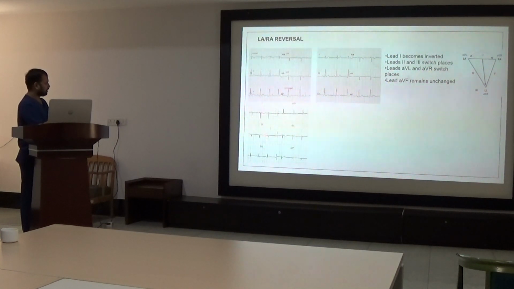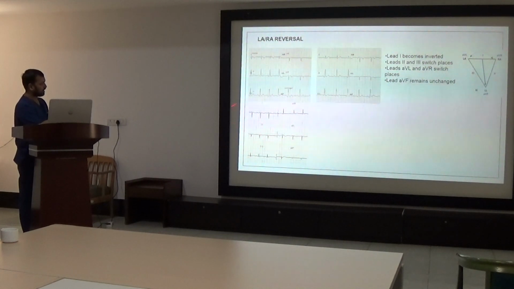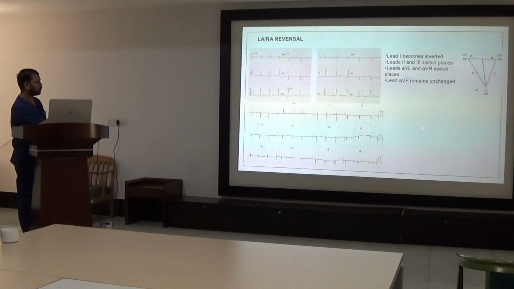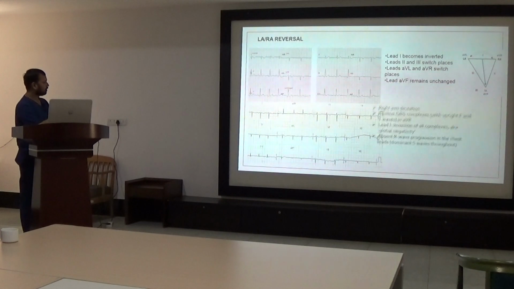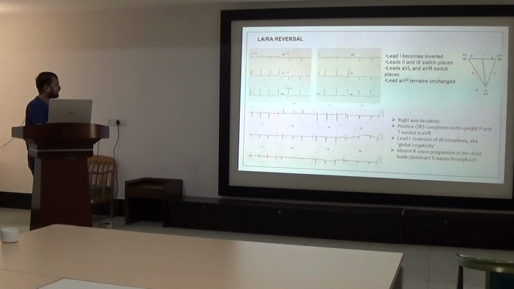Here this second ECG mimics LA, RA reversal. Here we can see a positive QRS complex in lead aVR and negative in aVL. This can also be a case of LA, RA lead reversal or dextrocardia. So how to differentiate between them? We have to see the precordial leads. When the full ECG was analyzed, there is a right axis deviation, positive QRS complexes, that is upright P wave and T wave in lead aVR.